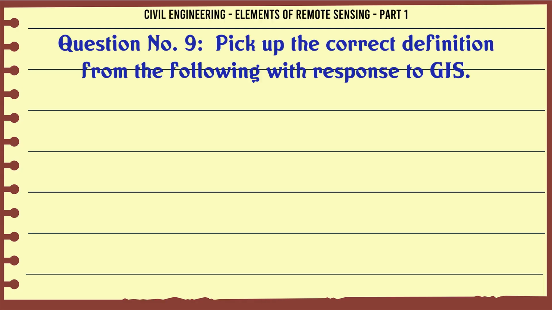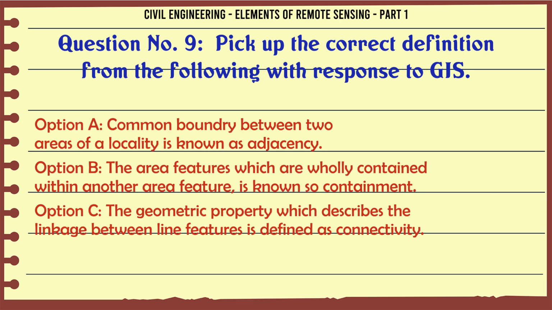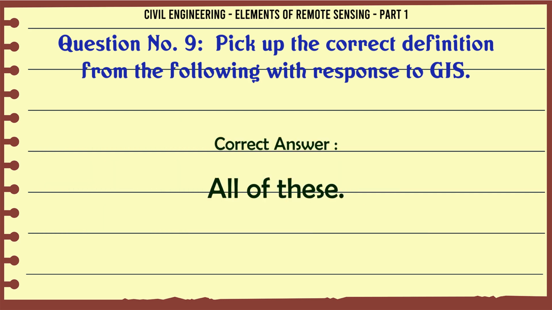Pick up the correct definition from the following with respect to GIS. A. A common boundary between two areas of a locality is known as adjacency. B. The area features which are wholly contained within another area feature is known as containment. C. The geometric property which describes the linkage between line features is defined as connectivity. D. All of these. The correct answer is all of these.